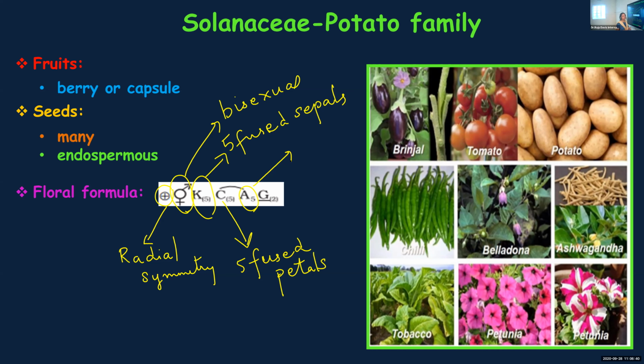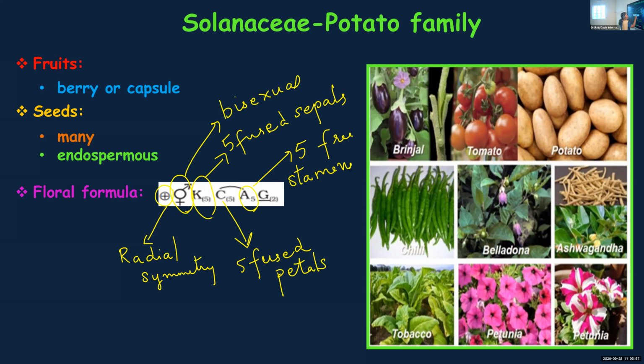Anthony, 5 stamens. Are they fused? No. So, 5 free stamens. Among the stamens, there is no fusion.